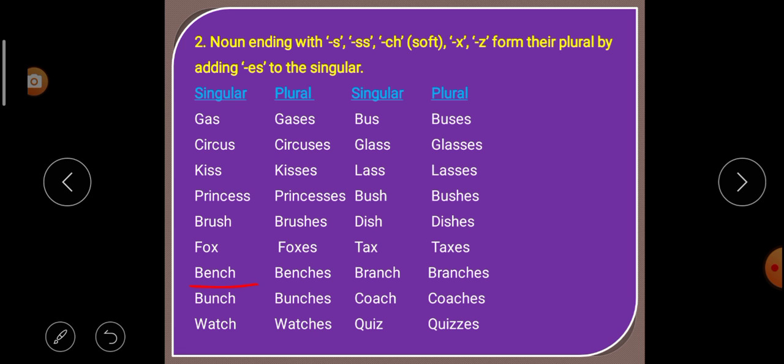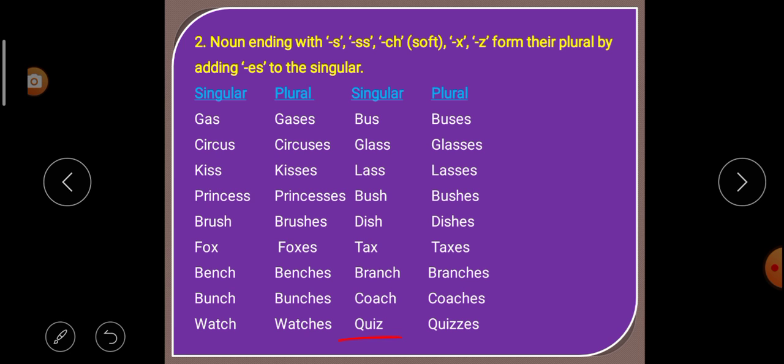Next, ch. Noun ending with ch. Bench. When we added es, it becomes benches. That means plural. Next, branch. Branch is ending with ch and it is singular. When we added es, it becomes branches. That means plural. Next, noun ending with x. Fox. And we have added es. It becomes foxes. That means plural. Next, tax. Noun ending with x and we have added es. It becomes taxes. That means plural.